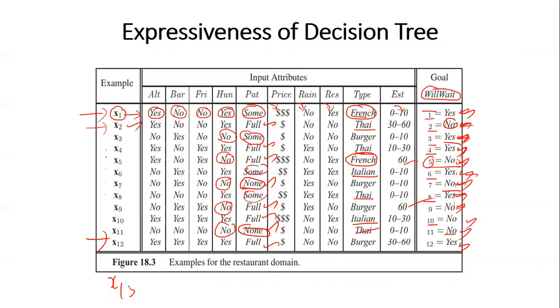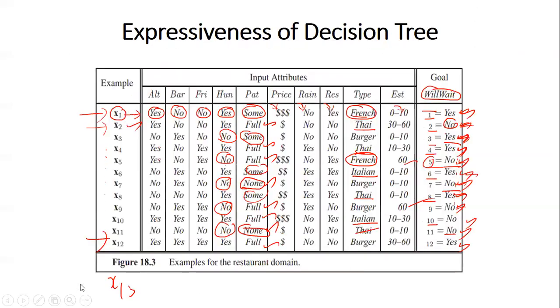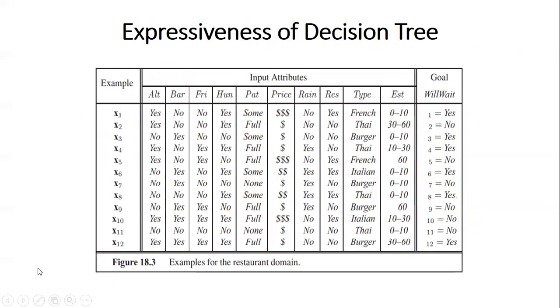Okay. You should check both the things. The user is not hungry and the restaurant is full. Whenever the restaurant is full and the user is not hungry, that we have to check, not just hungry. So first you have to identify where the restaurant is full. 1, 2, 3, 4, 5, 6. And now you see where the user is also hungry.